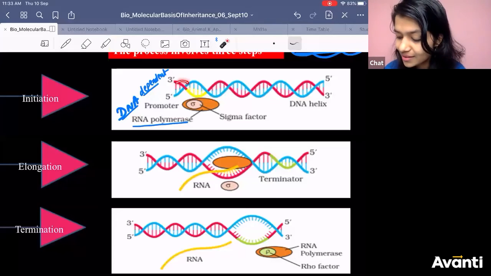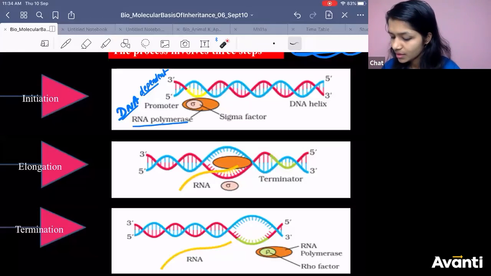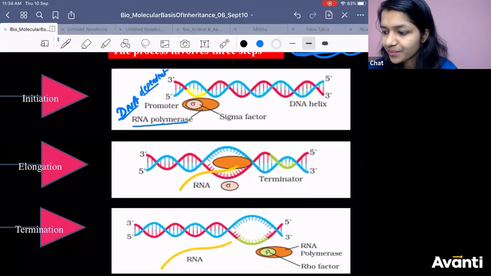You know, what is the sequence here at the promoter site in prokaryote, where the sigma factor recognizes it and binds? It is not in NCERT. Do you want to know it? Then only I will tell. Otherwise, I will not say. There is a box kind of thing at the promoter site. And that box is called the Pribnow box. I am writing it here in white color.